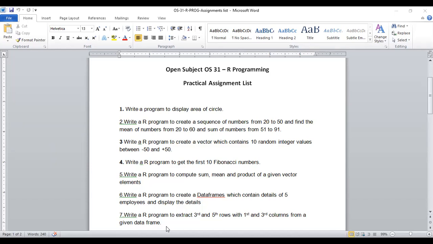If you are doing the same program in C or any other programming language or platform, the semantic will not change. The major point is the syntax. That is being taken care of by the subject faculty in her theory, as OS 31 R programming theory is being taken by Rasal Madam. She will take care of the syntax and all other such points, and in our lab we will comply with the assignments as given in this list.